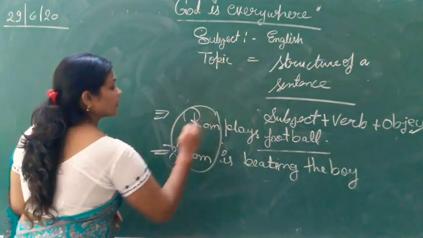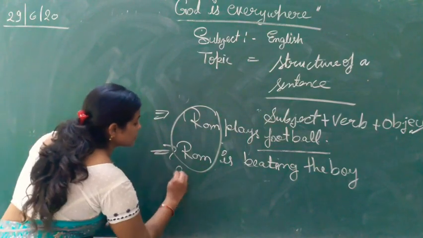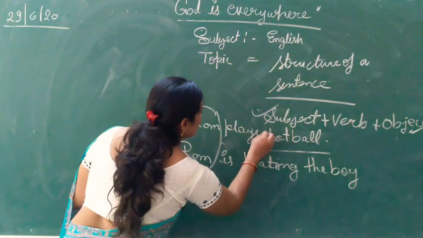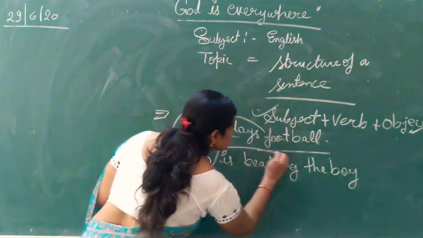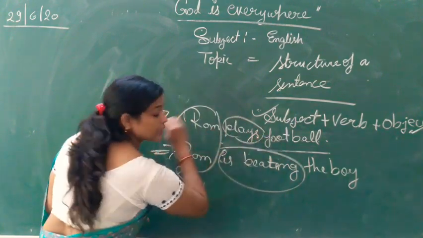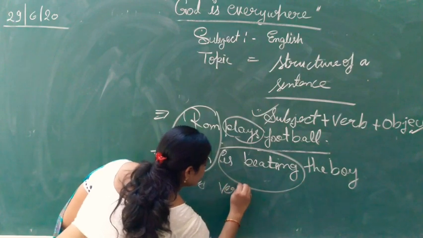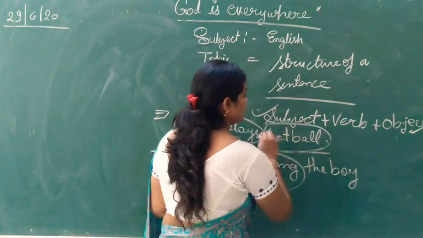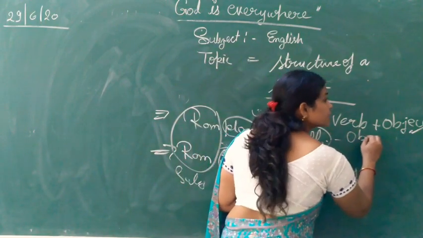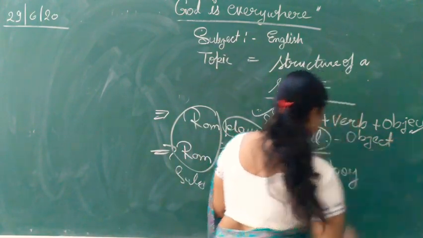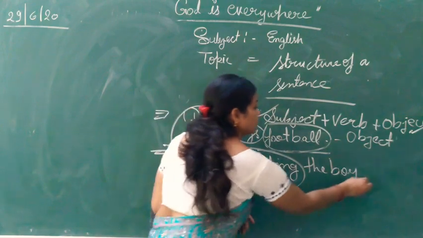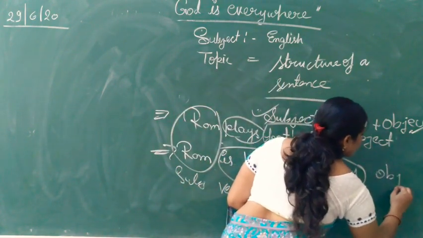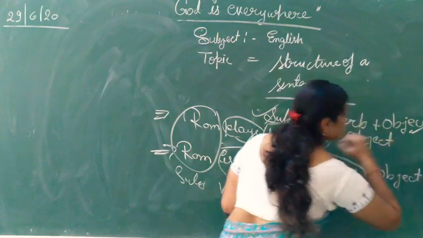Here, in both sentences, Ram is subject. As we know, subject is compulsory. Plays and is beating are verbs. And now, football is object and the boy is also an object.